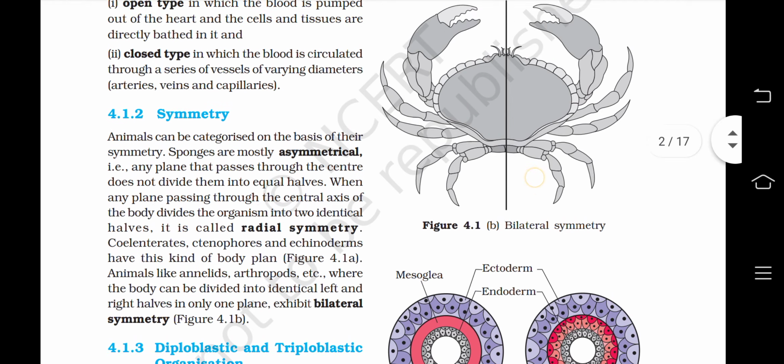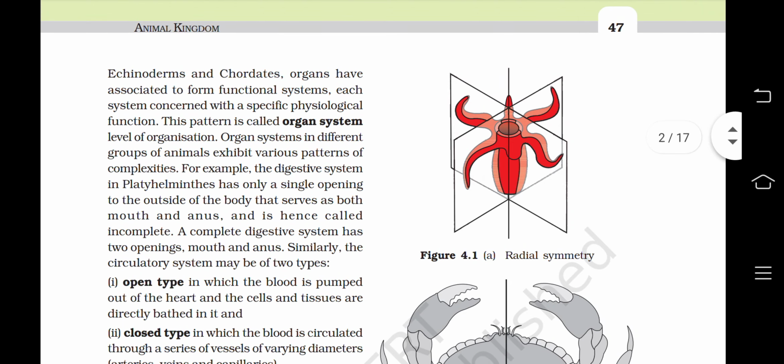As a diagrammatic representation, there is diagram 4.1a which shows the radial symmetry. Any plane passing through the center of the organism divides it into two equal halves, that is called radial symmetry. Remember, any plane passing through the center of the organism divides it into two equal halves.